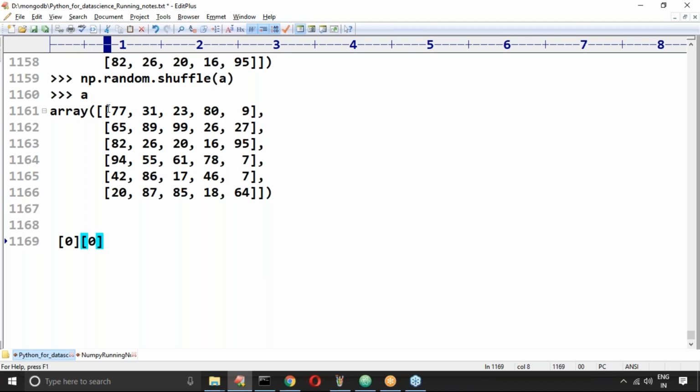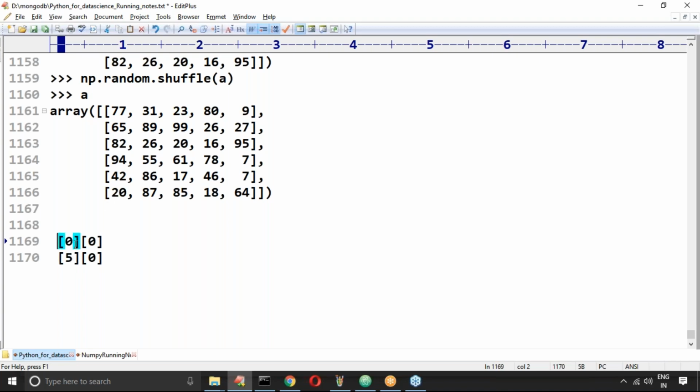But in this shuffled array, what is the row number and what is the column number? Row number is 5, column number is 0. The column value is always the same, but only the row number got changed. Vidya, are you getting the point?